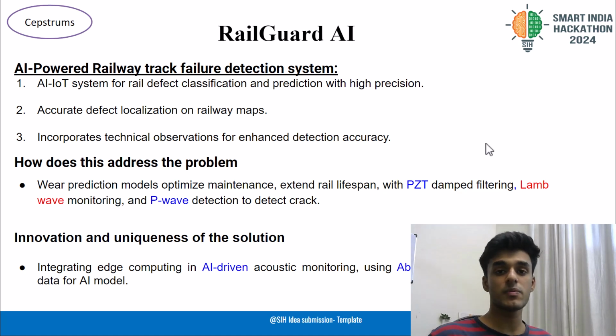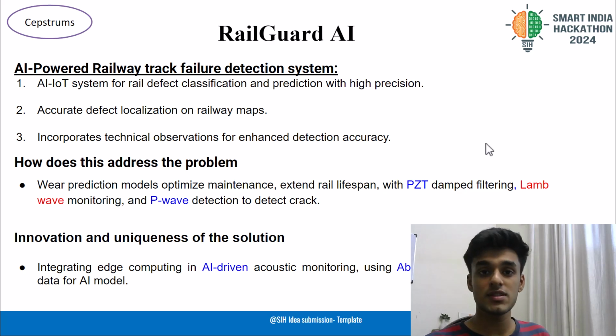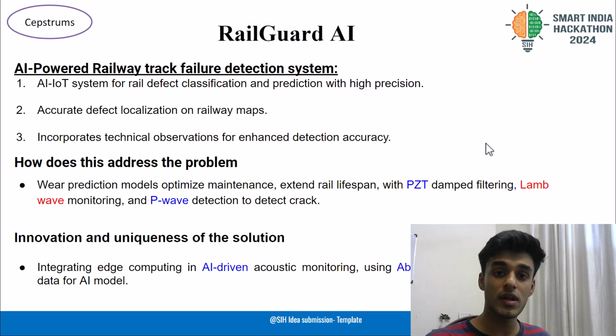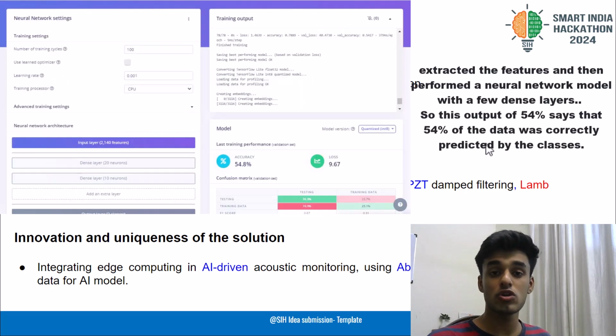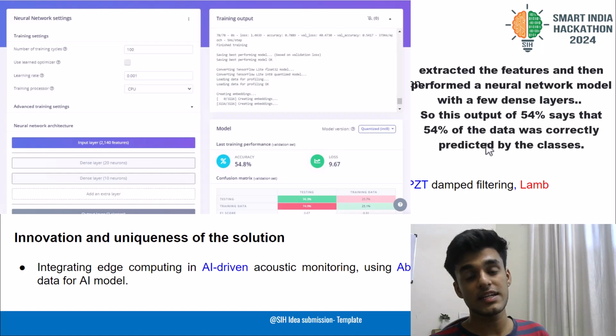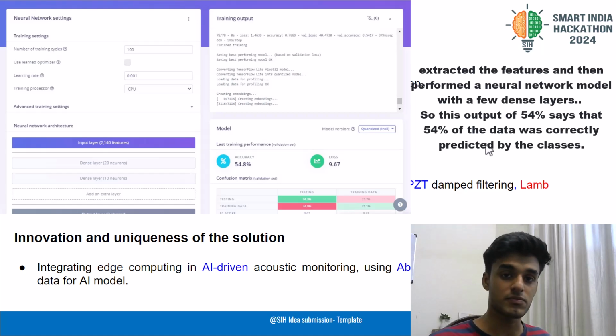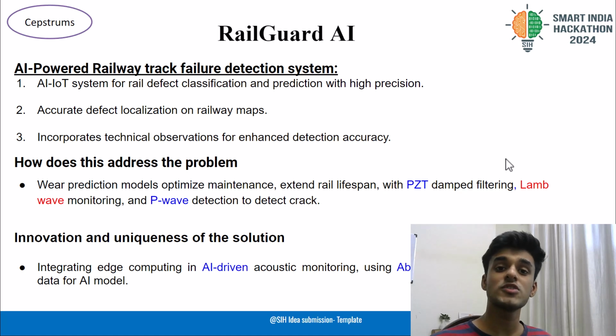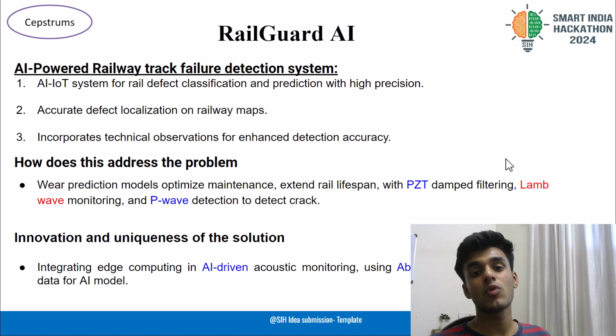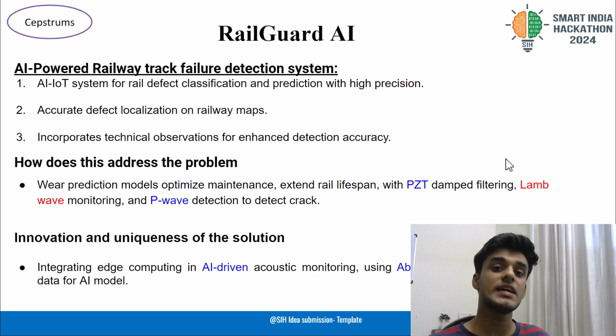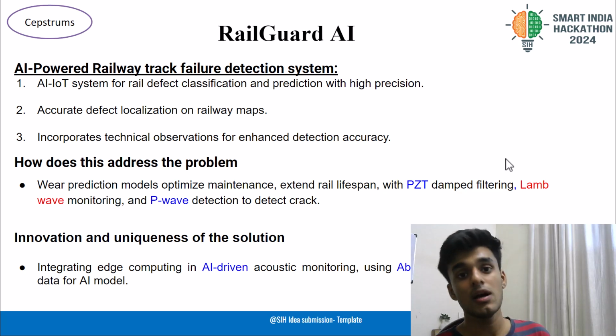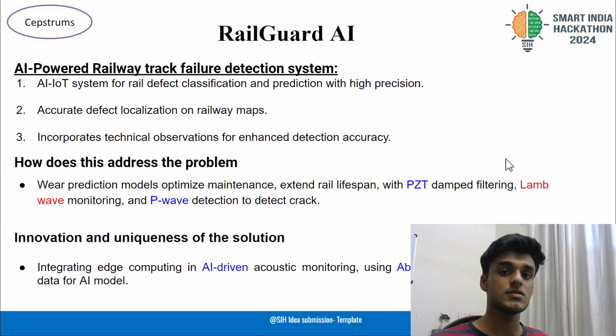Now, why use an edge device? An edge device has been preferred in order to process the data at the receiver's end. Further, we implement a CNN model on the edge device to process the raw data received from the piezoelectric diaphragms. Also, the noise present in the signal is identified and cancelled out with the aid of DSP. And finally, the CNN model will be able to predict whether there is a crack or a fracture in the track by analyzing the received signals.